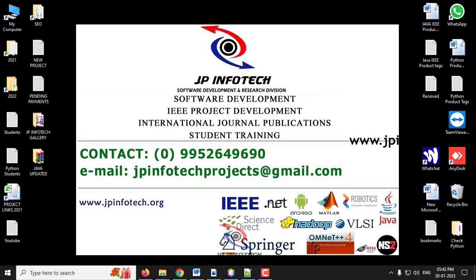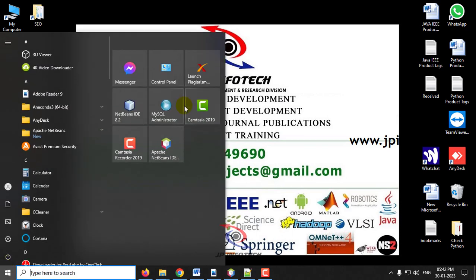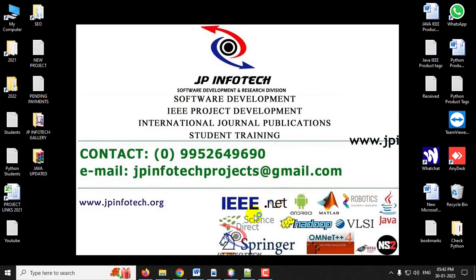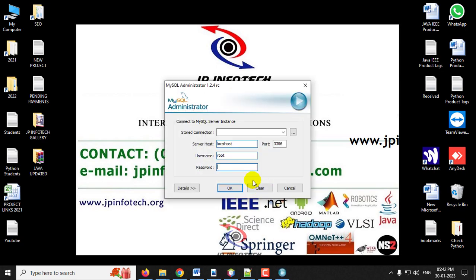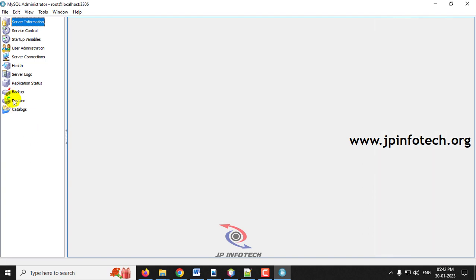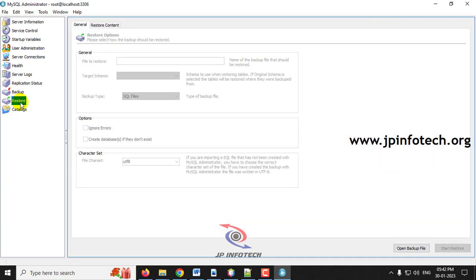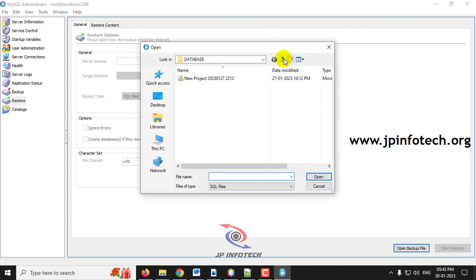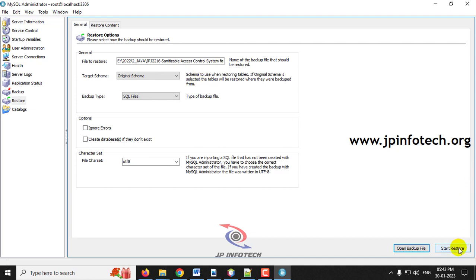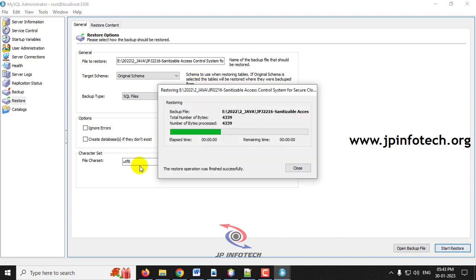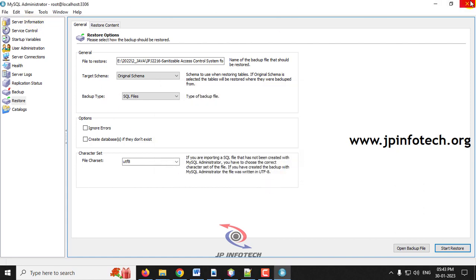In the meantime, let me attach the database. Just go to the MySQL administrator and enter the password as root, and now let us attach the database. Go to the restore option and click open backup file. Now go to the database folder where you can find the database of this project and click start restore. You can see the restore operation finished successfully message, so click close. Now you can close the MySQL administrator.